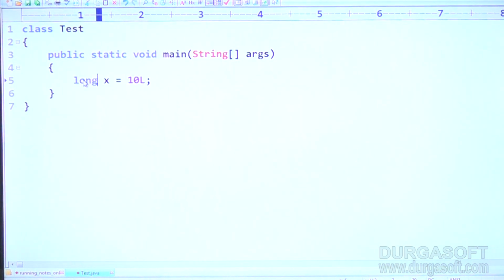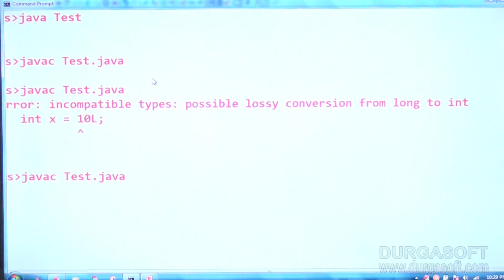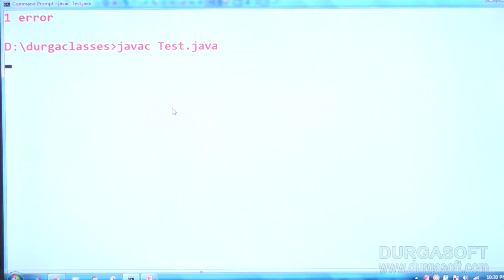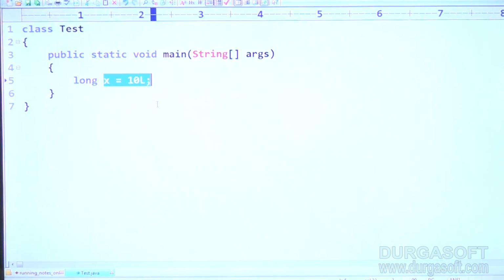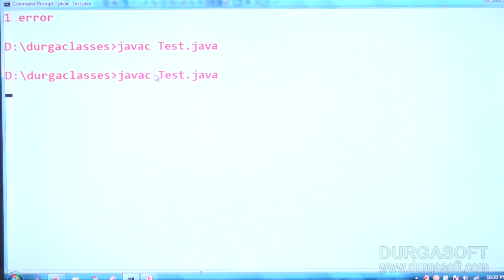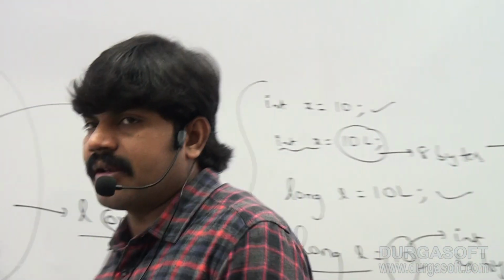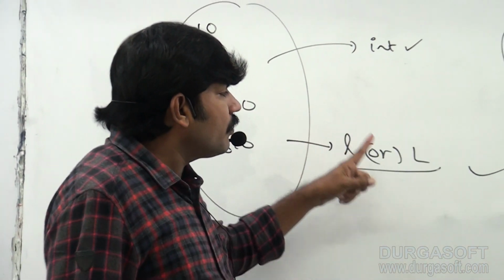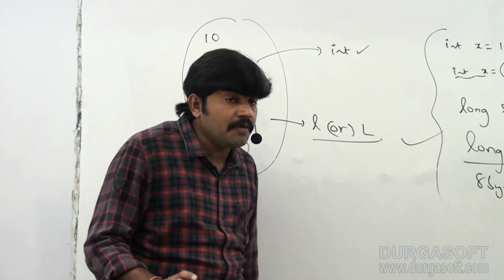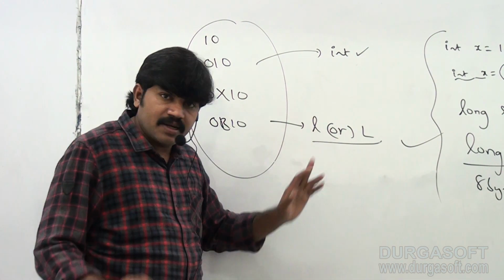Suppose I take long x is equal to 10L, perfectly valid, no problem at all. Long l is equal to 10L, valid. Sir, long x is equal to just 10. It is also valid, because an int value to a long variable, no problem at all. Acceptable. I hope it is clear for all of you, right? So by default every integral literal is of what type? Int type. How can you specify explicitly a long type? By suffixing with a small l or capital L.